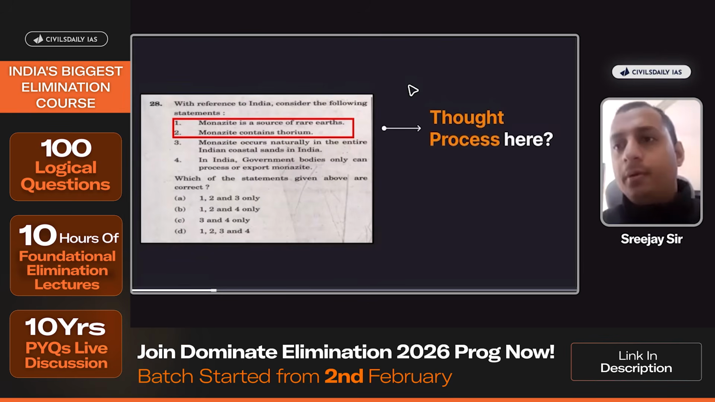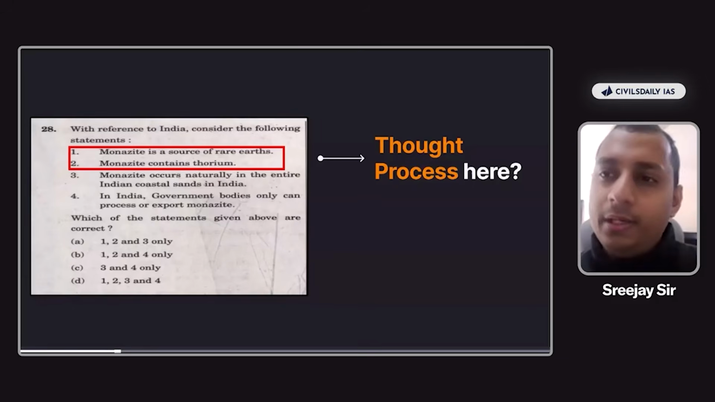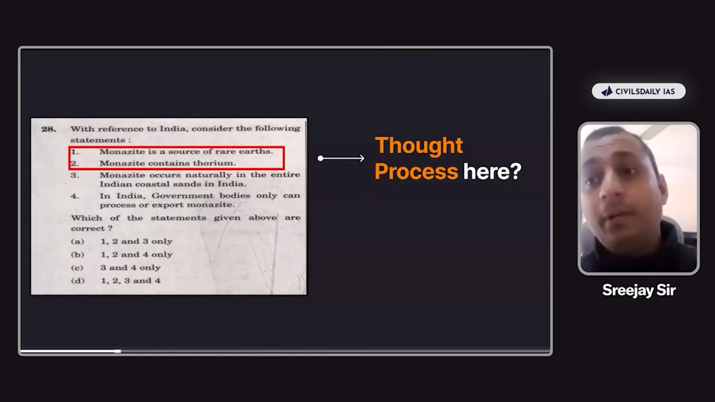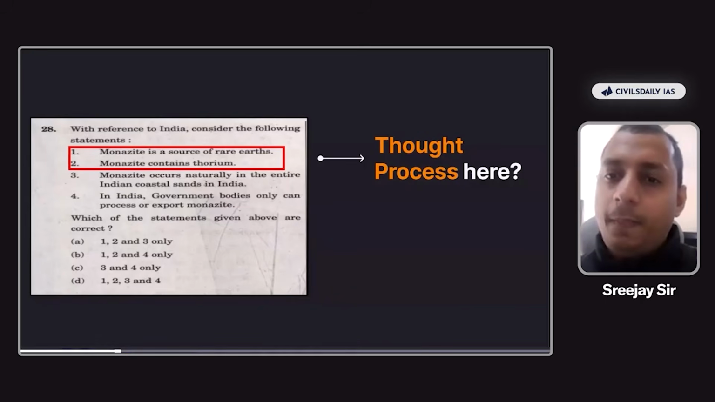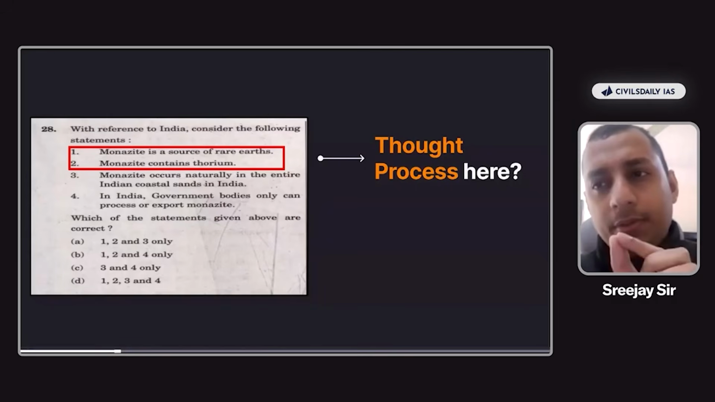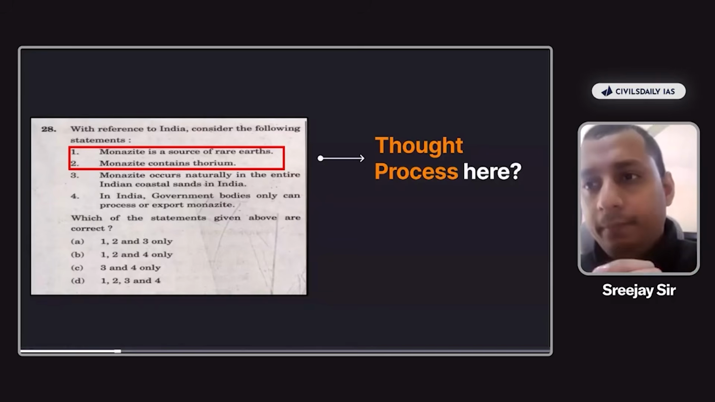Now, what if I ask you a different question? Laterite sand contains thorium. Alluvial soil contains thorium. Now, how will you treat that? Alluvial sand contains thorium. Black soil contains thorium. Red soil contains thorium. Is the statement correct or incorrect? The statement should be taken as correct, because how can UPSC say that not even 0.0001 percentage thorium is there, right? Now, UPSC will never ask such a question.